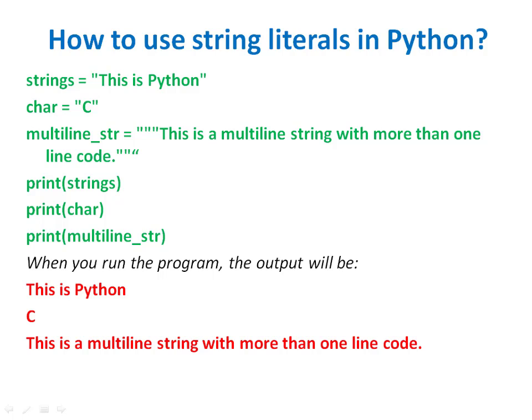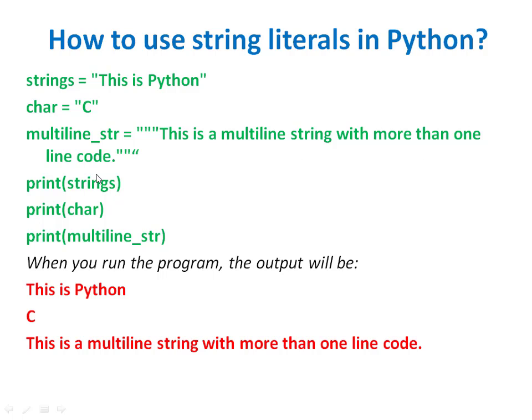Now let's see how we can use string literals in Python. Here is a code example. We are assigning "This is Python" to strings, and "C", which is a single character, but since it is written within double quotes, C is a string and it is assigned to the variable char. And here you can see in the third line there is a multi-line string.